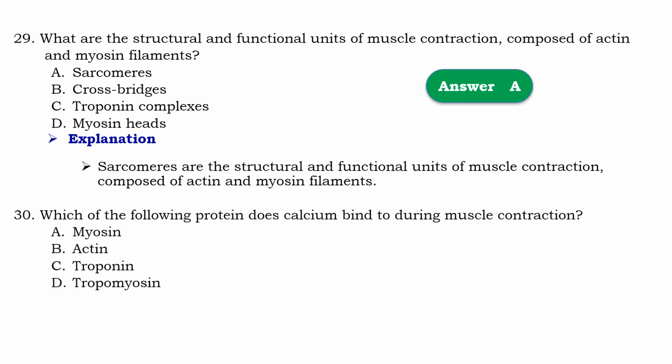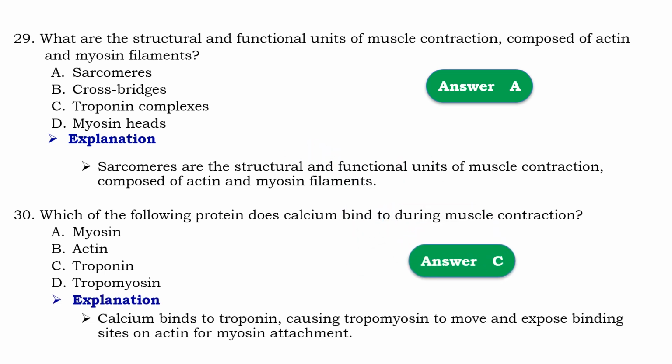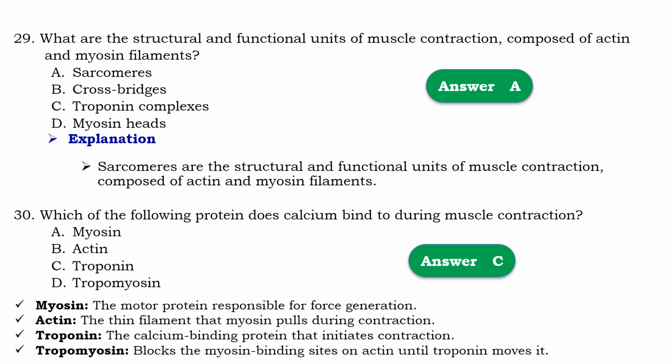myosin filaments. Question number 30. Which of the following proteins does calcium bind to during muscle contraction? So that should be troponin. It means that calcium binds to troponin, causing tropomyosin to move and expose the binding site on actin for myosin attachment.